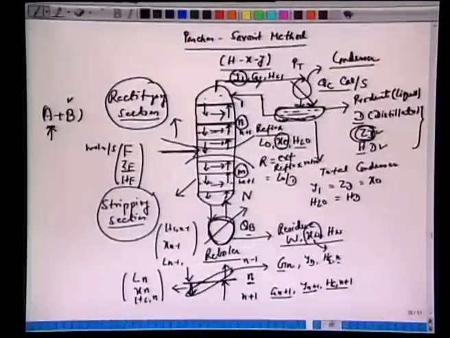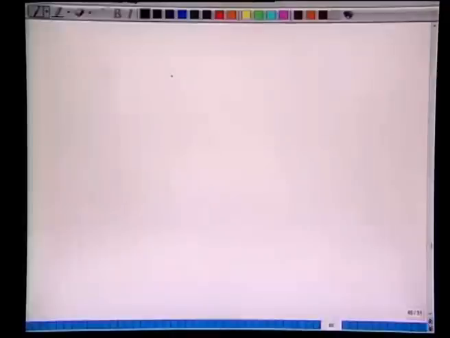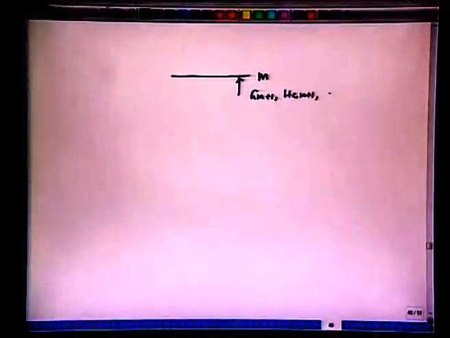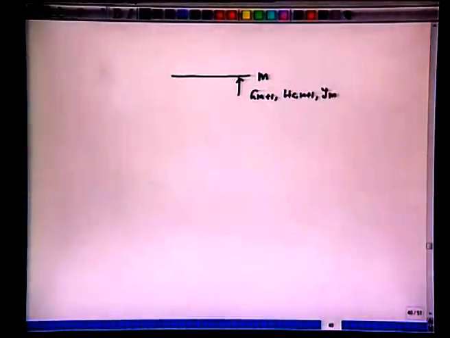You can also take a plate, just for continuing our discussions, plate number M. This vapor which is arriving here will have the nomenclature Gm plus 1, Hgm plus 1, and Ym plus 1.